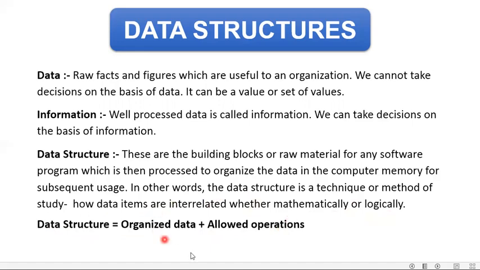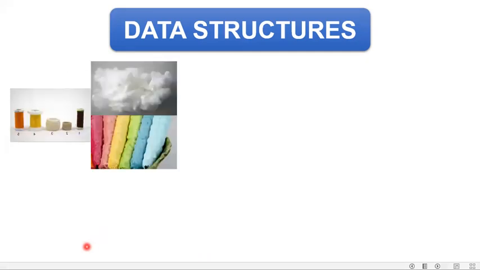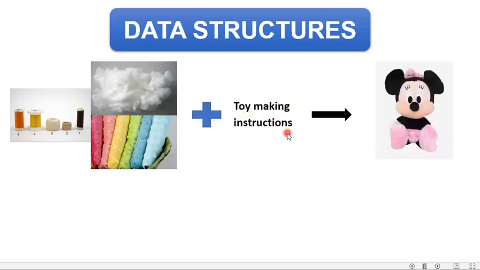When we combine these two things together, then my data structure is prepared. For example, this is the raw material of creating a toy. Now, once I add it along with toy making instructions, then finally I will get the result in the form of a toy.